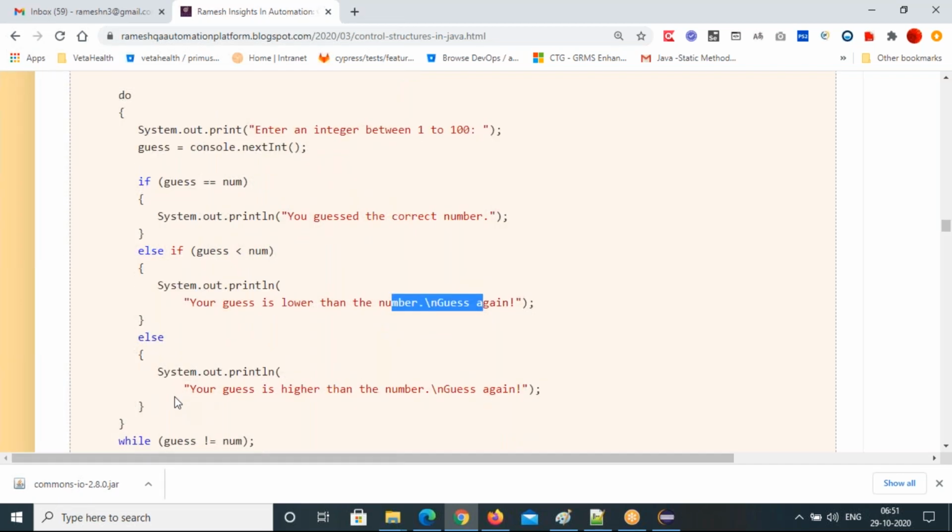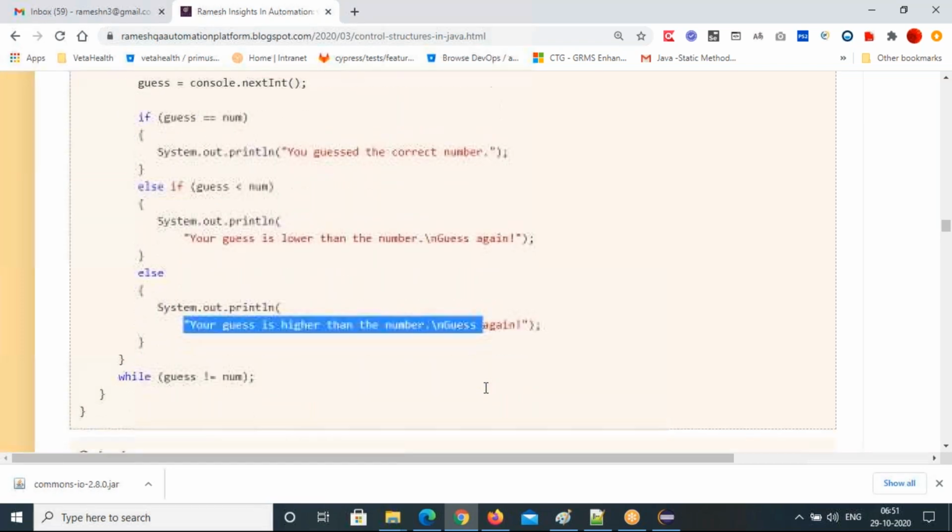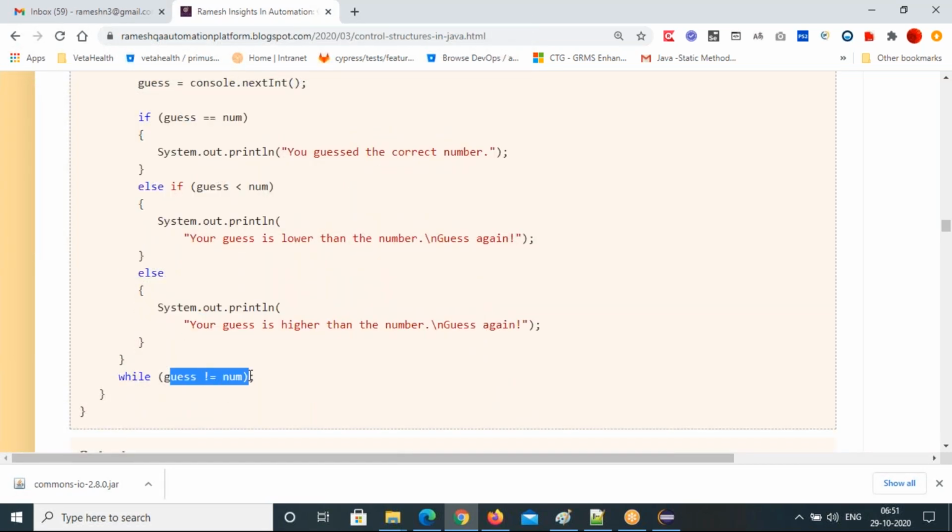Else your guess is higher than the number, guess again. While guess is not equal to random number, you keep doing that. You enter one more time, enter one more time. You have to repeat this until the entered number matches the random number.